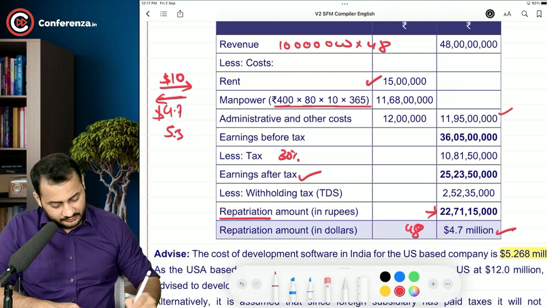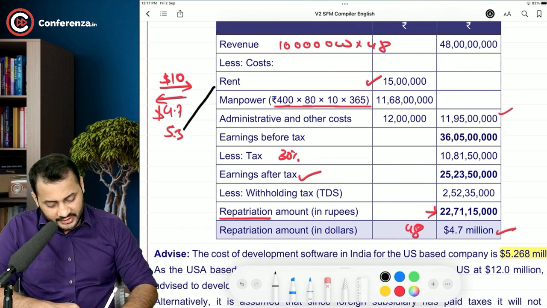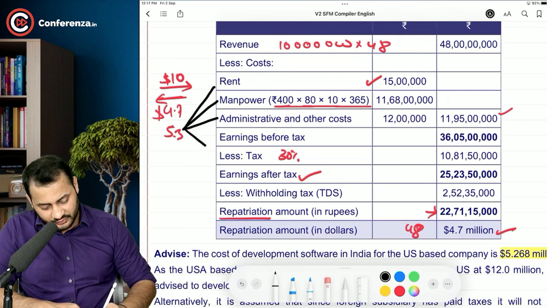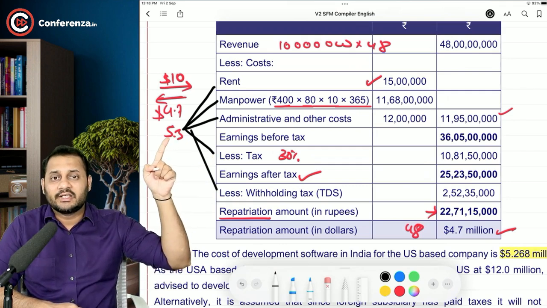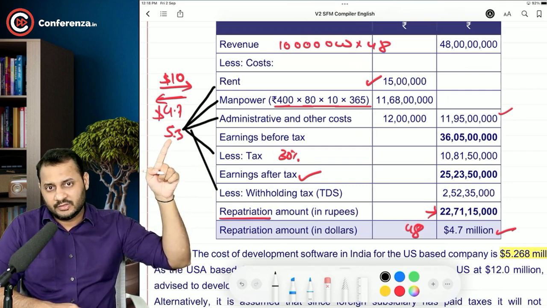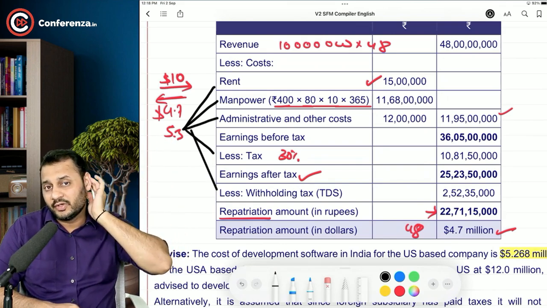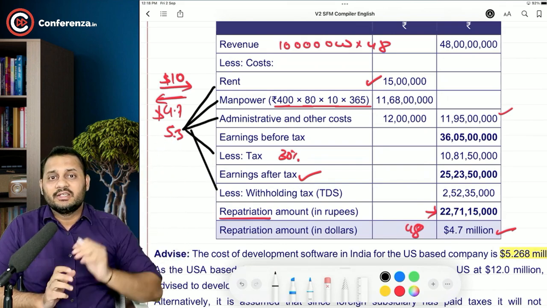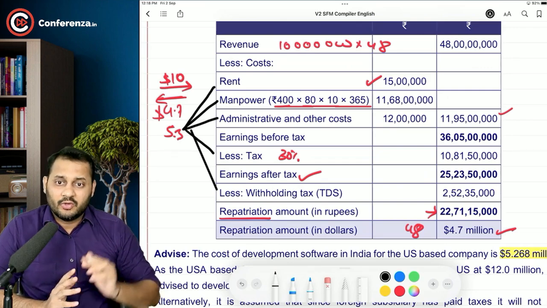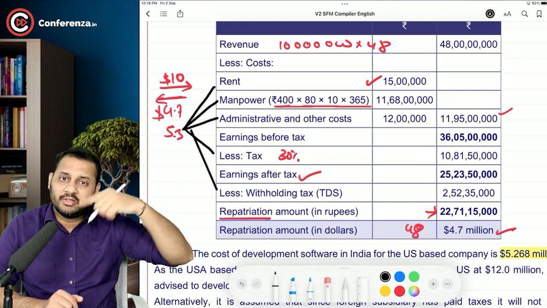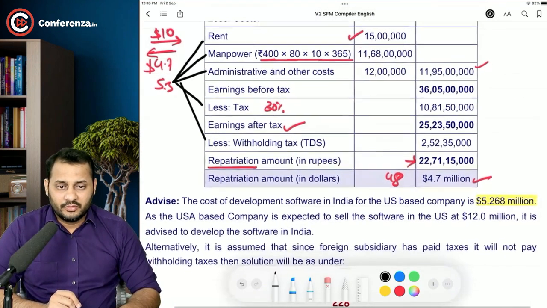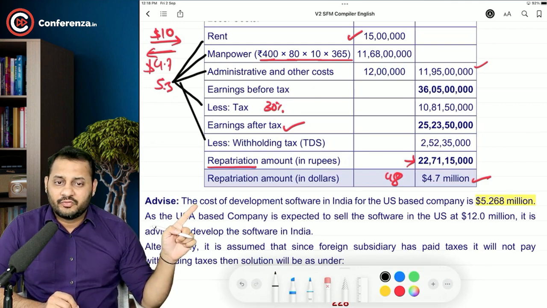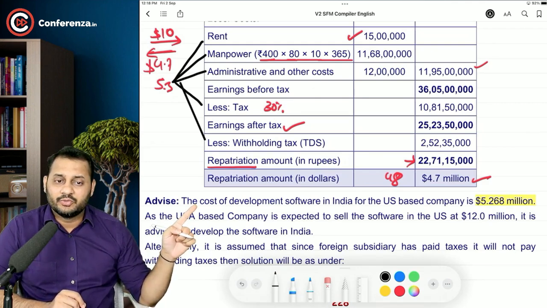I will just mark it. This 5.3 includes rent, manpower, administrative, tax and TDS. The normal corporate tax and the TDS also become a part of the expense for the US company, and they are not going to get the credit of the same in the US. So $5.3 million is the total expense out of 10, and the balance 4.7 can be transferred to the parent company. Have a look: the cost of development of the software in India for US based companies is 5.268 million.